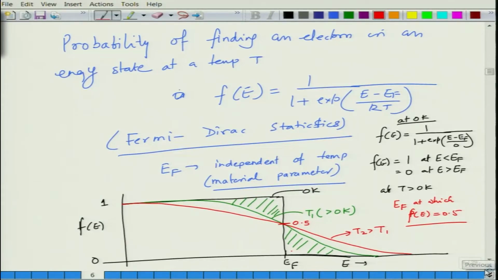So, essentially what we are saying is that at 0 Kelvin the energy levels below Fermi energy are filled and above Fermi energy are all empty. As you increase the temperature, the electrons from the energy states just below EF get enough thermal energy to move to the energy levels just above EF. So not all electrons are moving; only those electrons in the vicinity of Fermi energy are moving to higher energy levels.